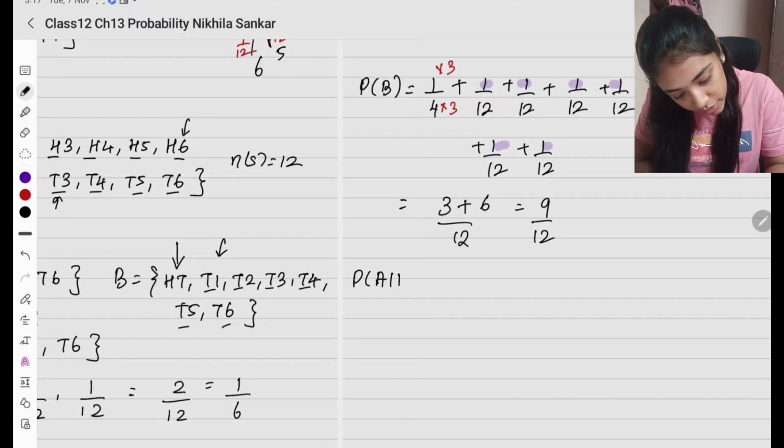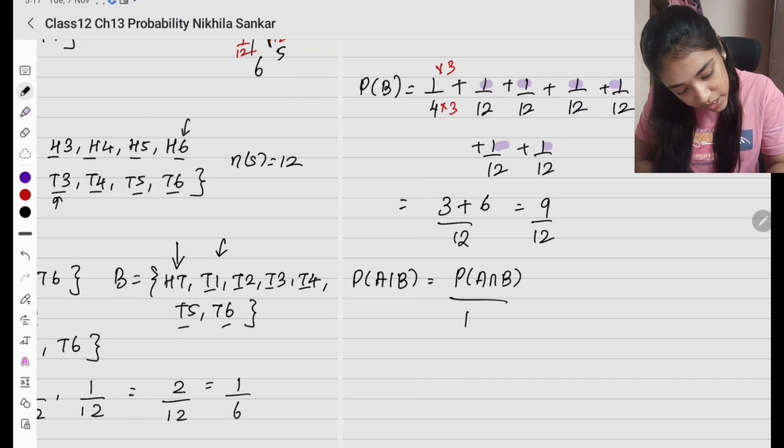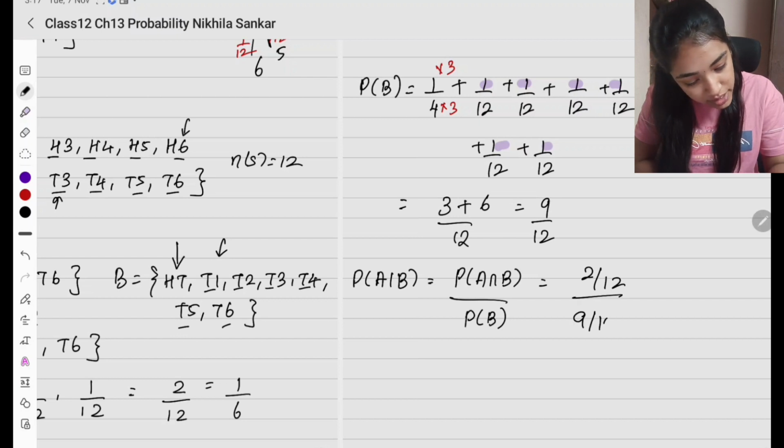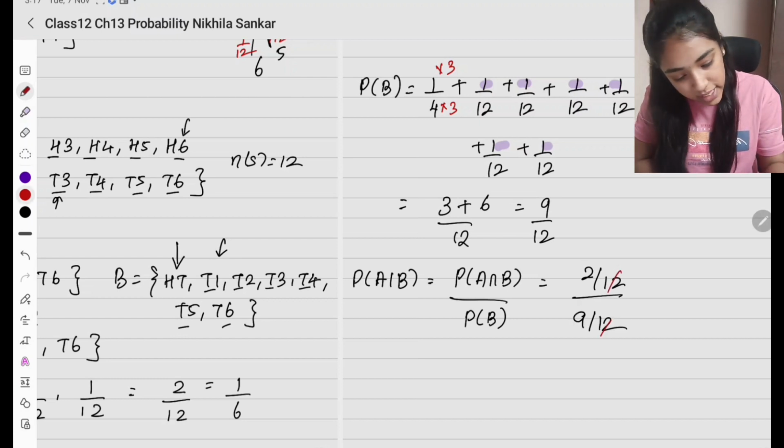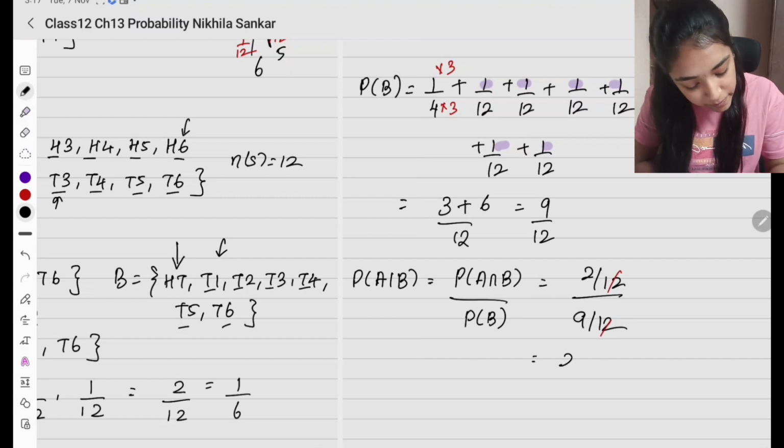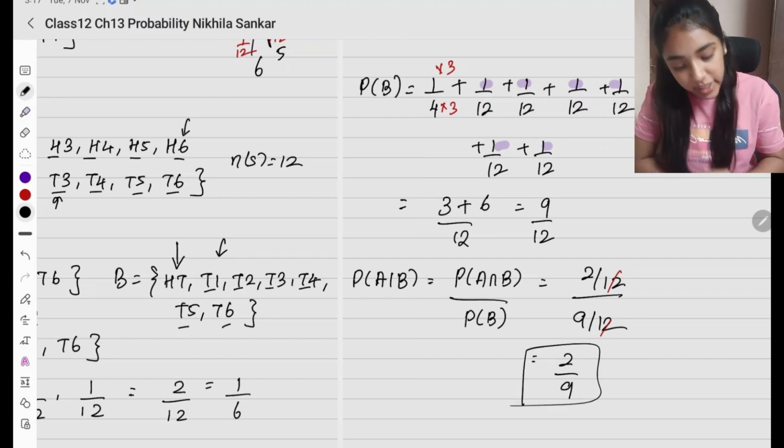So I'm going to find probability of A given B, which is going to be probability of A intersection B divided by probability of B. So A intersection B is 2 by 12 and this is going to be 9 by 12. So 12 12 cancel out. I'll be left with 2 by 9. So this is going to be my final answer.